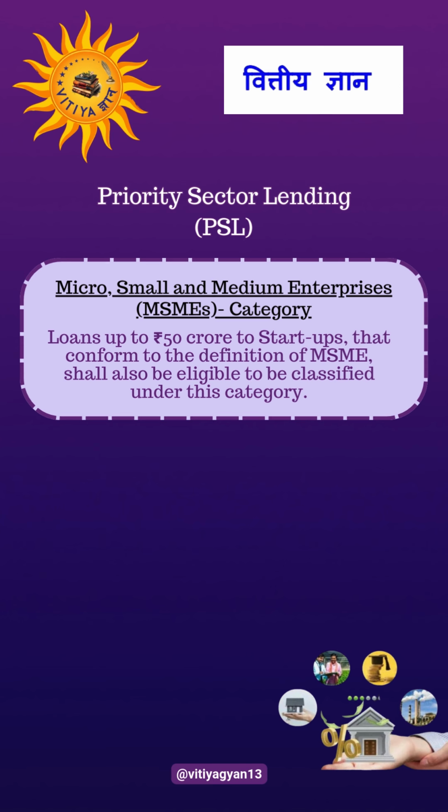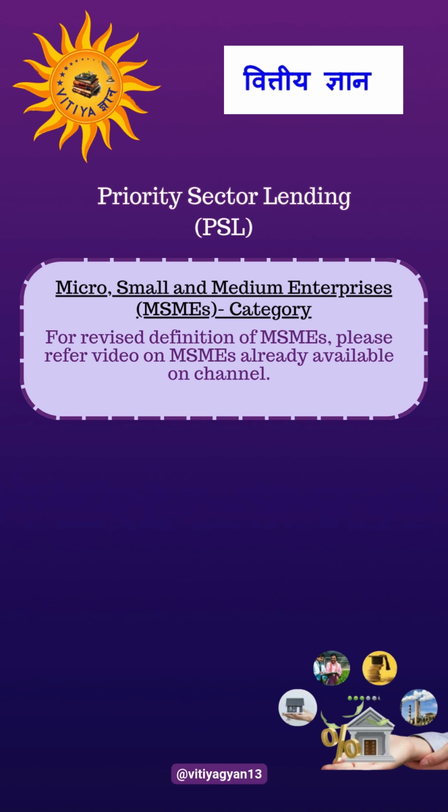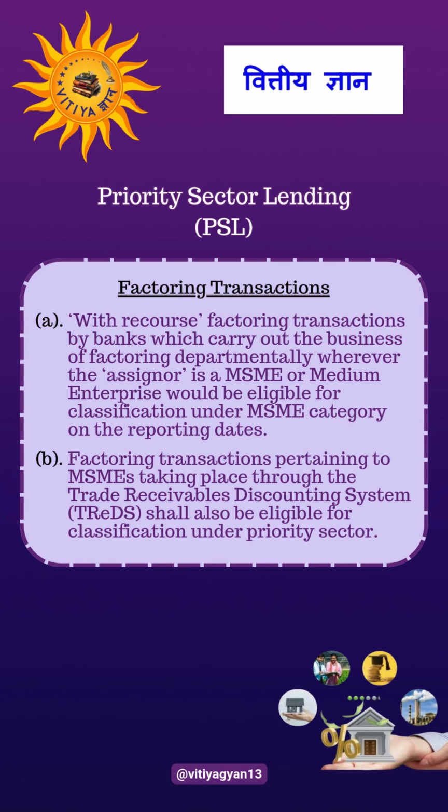The next category under PSL is micro, small and medium enterprises. Loans up to 50 crore to startups that conform to the definition of MSME shall also be eligible to be classified under this category. For revised definition of MSMEs, please refer to the video on MSMEs already available on the channel. Factoring transactions with recourse, factoring transactions by banks which carry out the business of factoring departmentally, wherever the assignor is a MSME or medium enterprise, would be eligible for classification under MSME category on the reporting dates.